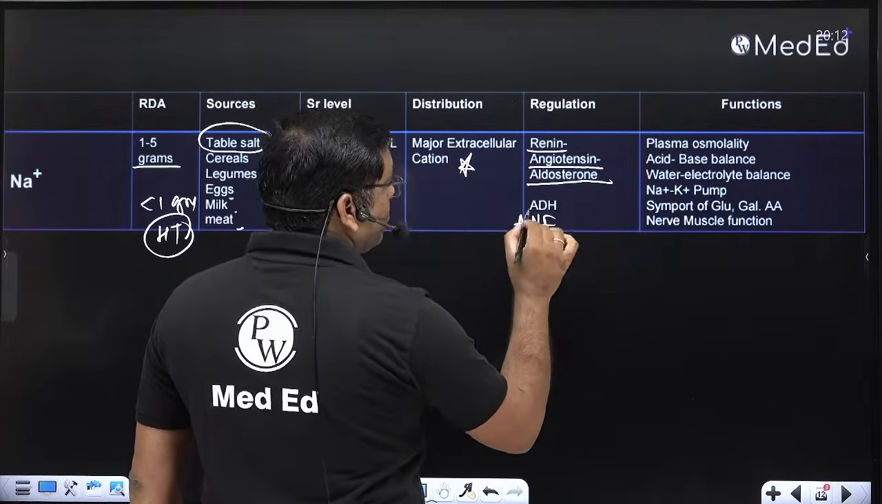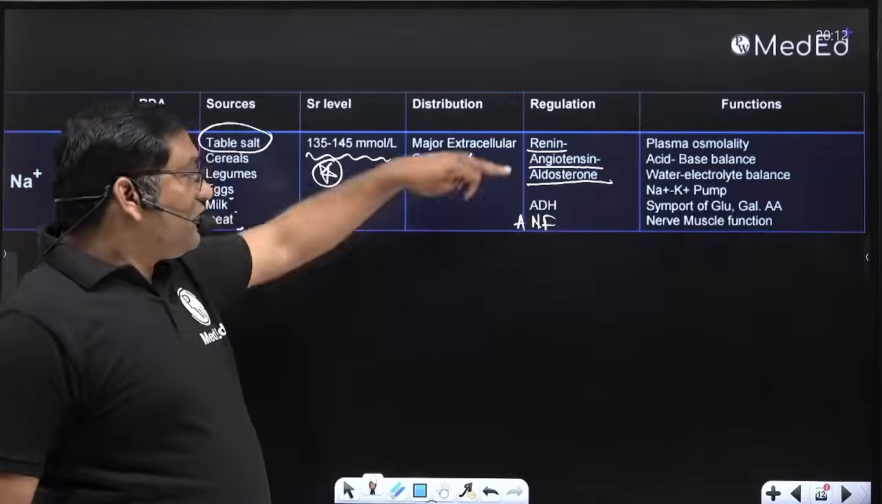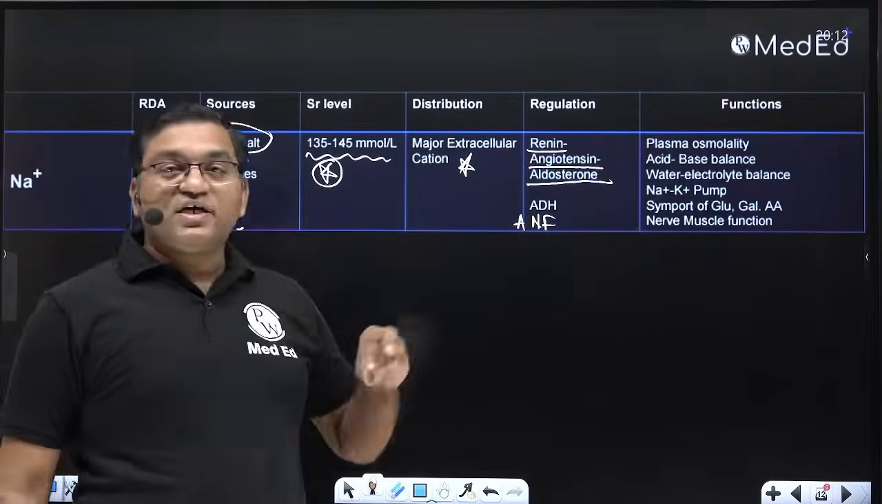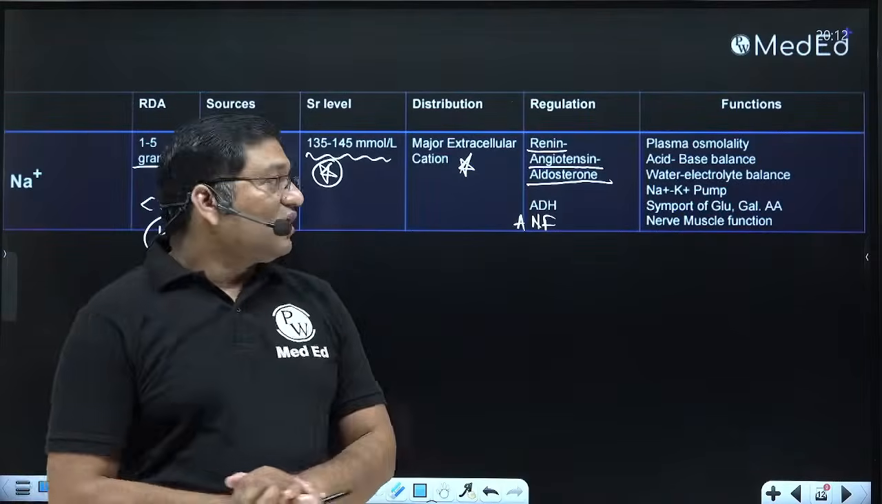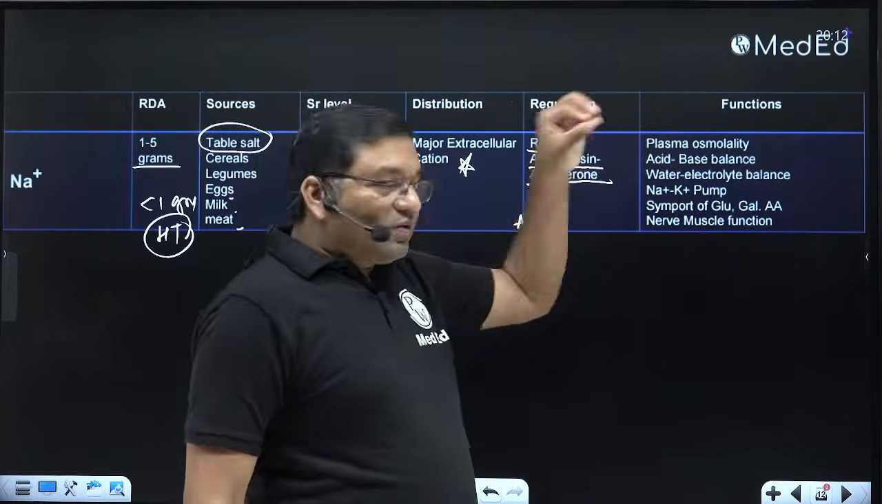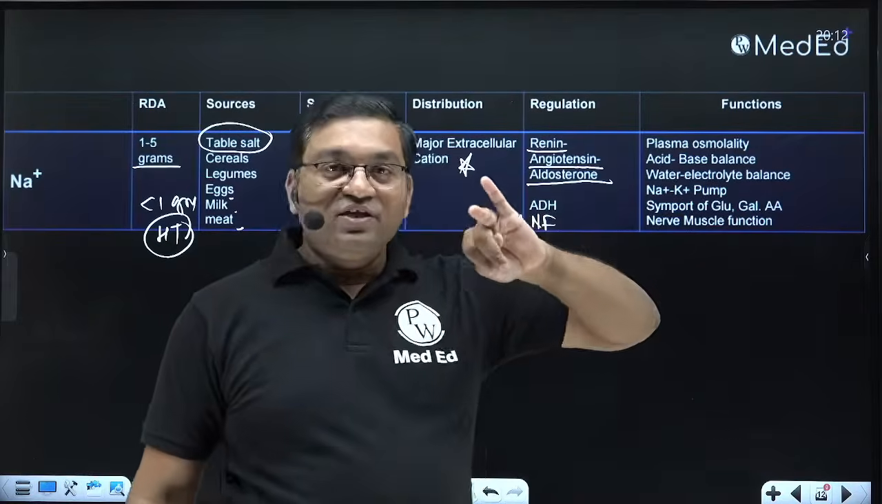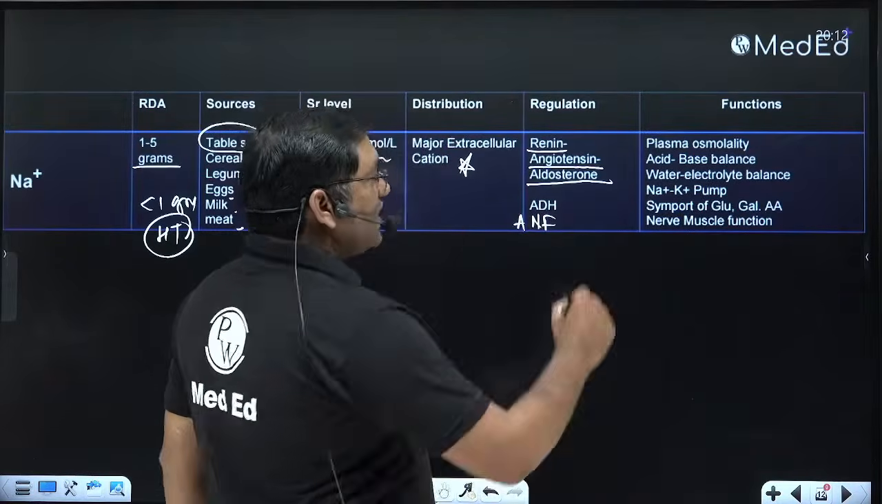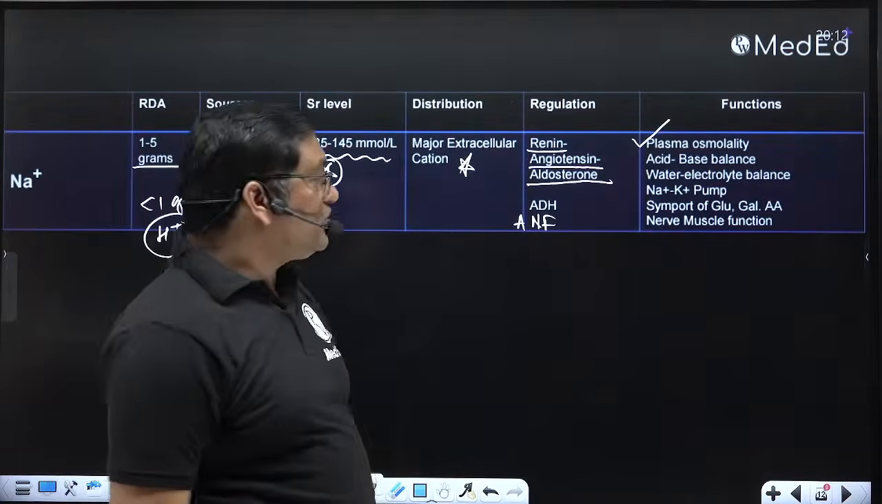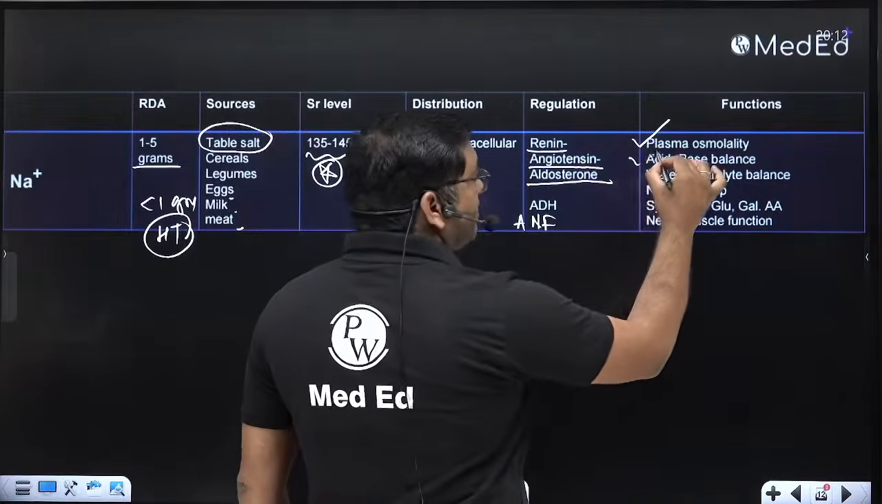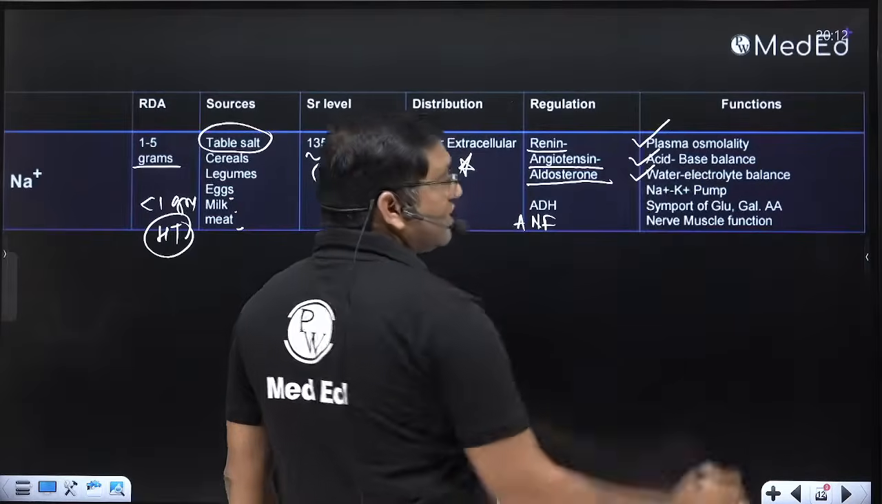These are the two important regulators: one is aldosterone and the second is atrial natriuretic factor. These are the important regulators for the calcium level. So sodium, potassium, and chloride are required for the plasma osmolality. They increase the plasma oncotic pressure. They are important in the acid base balance and in the water and electrolyte balance.